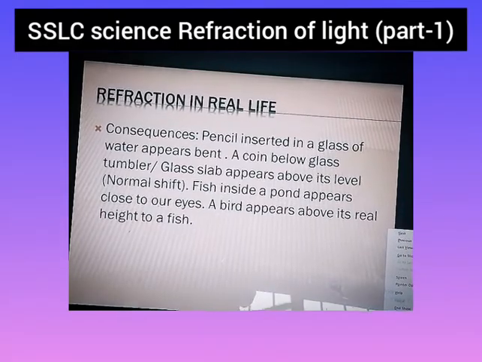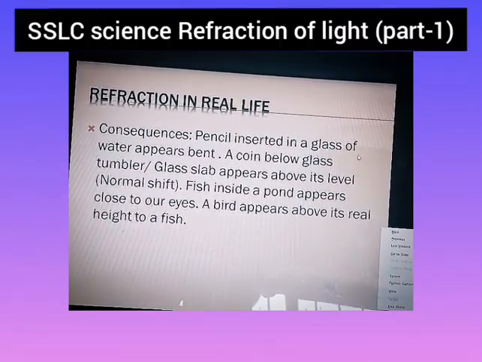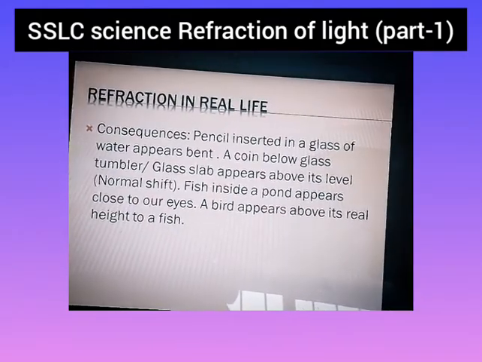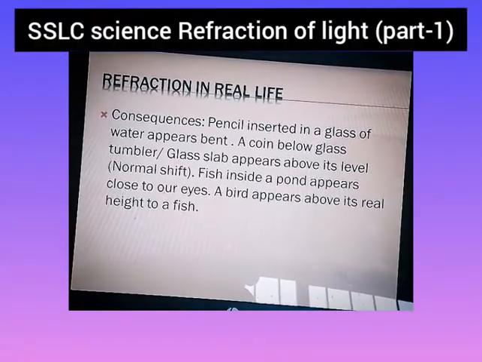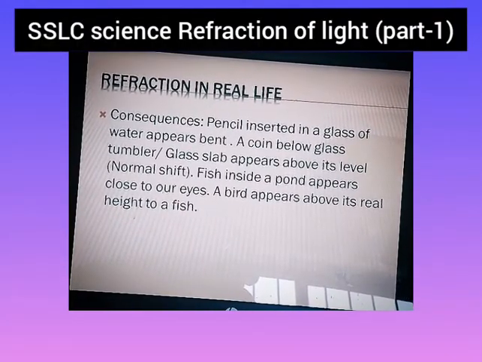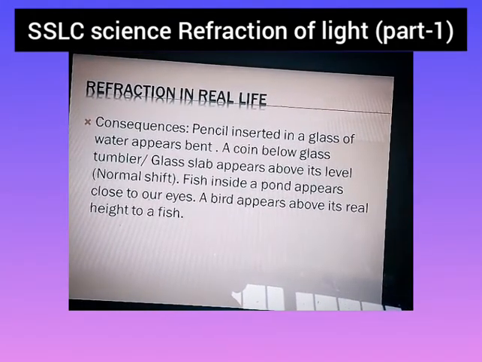The consequences: a pencil inserted in a glass of water will appear bent. A coin below a glass tumbler or glass slab appears above its level, its normal shift. A fish inside a pond appears close to our eyes, and a bird appears above its real position. This we will check right now.